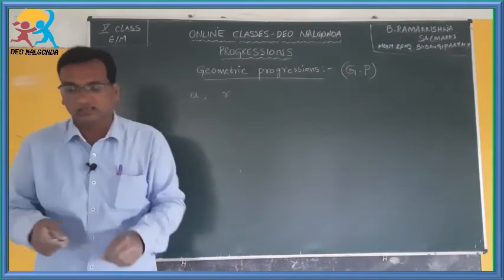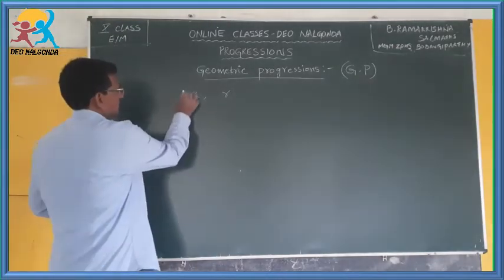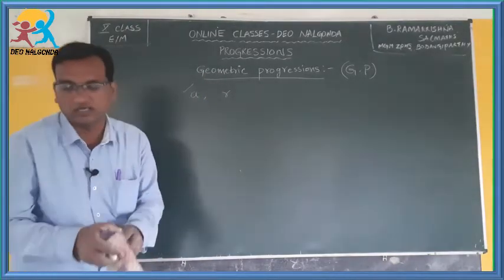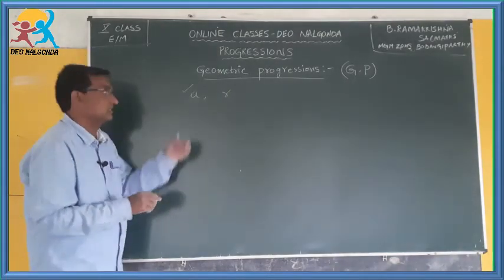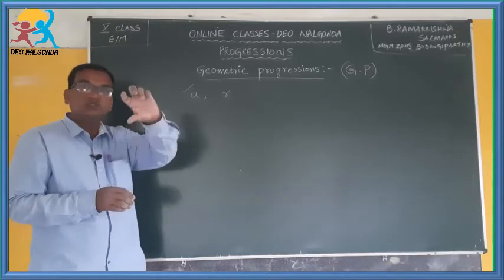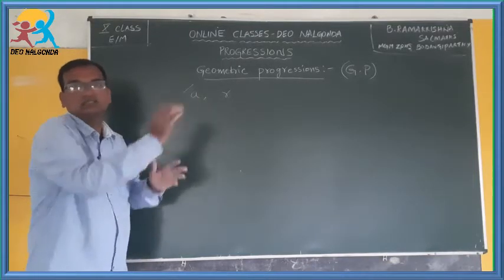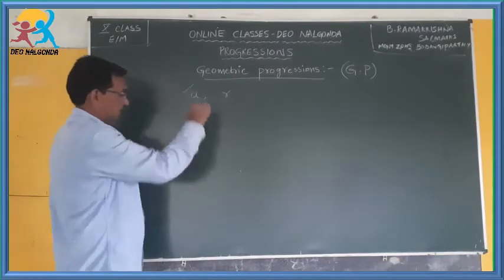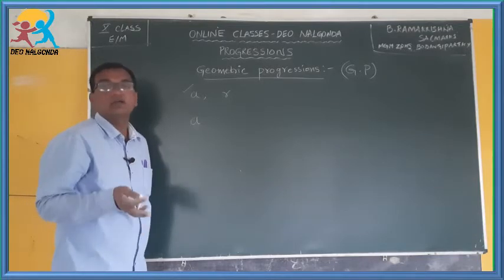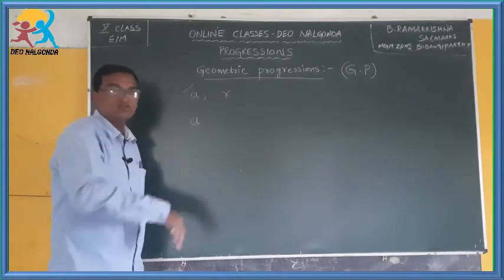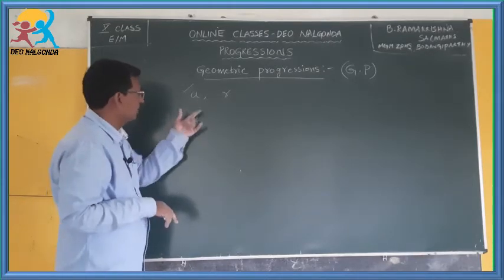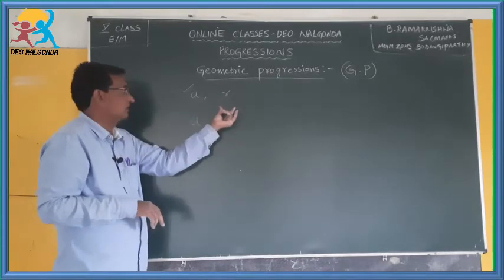You have to understand the things involved here. So the first term is A, and the common ratio is R. How do you develop a geometric progression when A and R are given? R is the constant value which you have to multiply to the preceding value to get the succeeding value. So first let us take the initial value, the first value, as I told you, are independent in progressions. Based on that first value only you can develop, if you know the common ratio or the common difference. So this is a geometric progression, I know the common ratio, that is R.